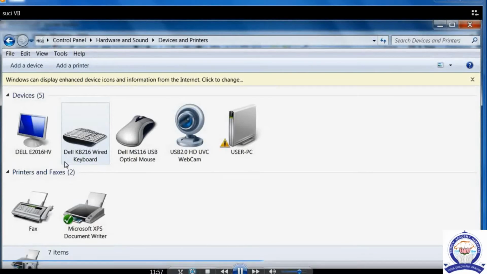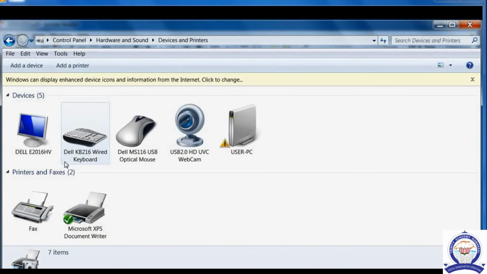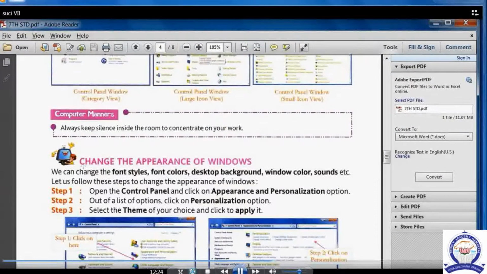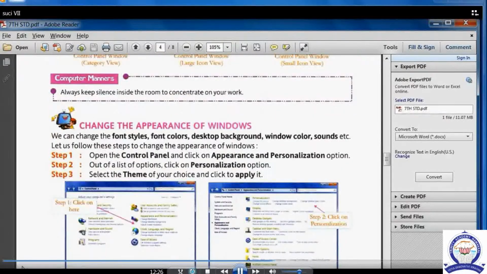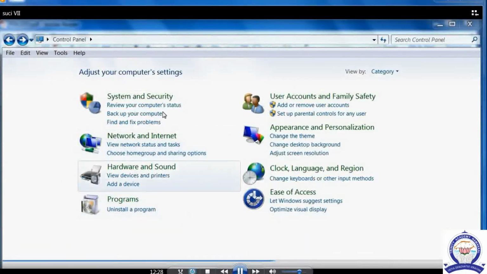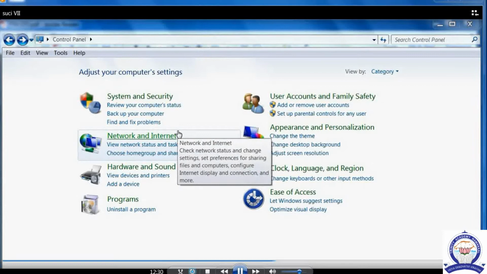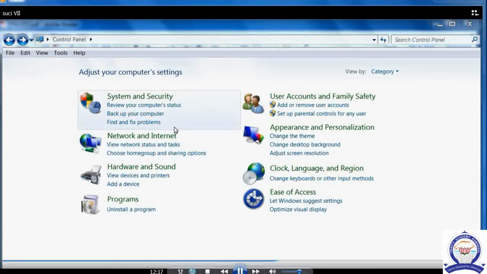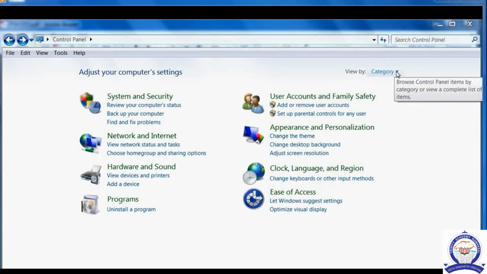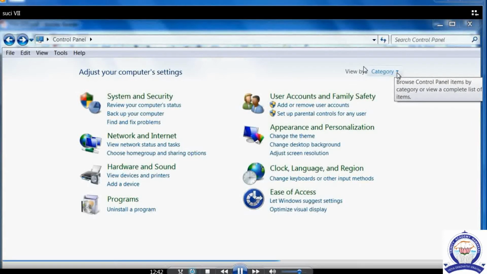Okay, children. Next, change the appearance of windows. How can we change the appearance? Yes, with the help of the control panel we can change it, if you want to increase the size of the icons or the size of the text. All of these can be done with the help of the control panel. Okay, in the control panel we have different types of views. How can we see them? With the help of view by.